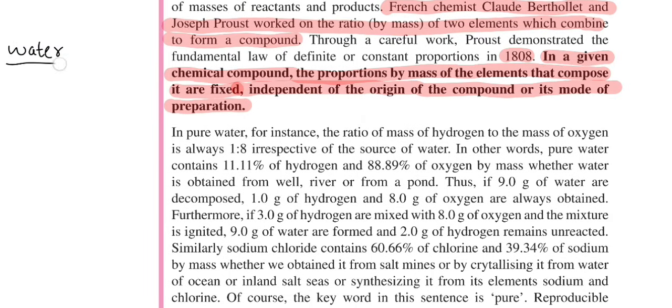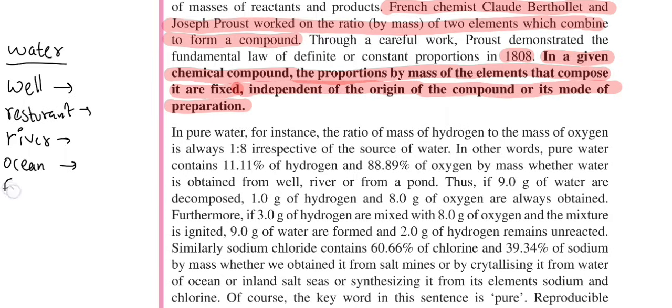say you have water from your well, or water from the restaurant, or water from the river, the ocean, your fridge, or the tap. What is the chemical formula of all of this?